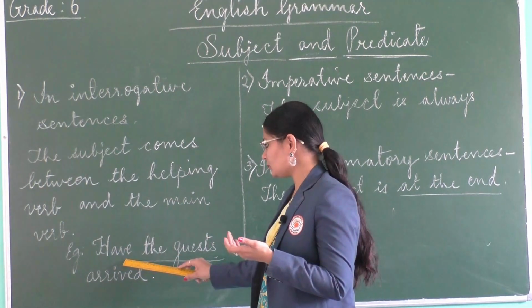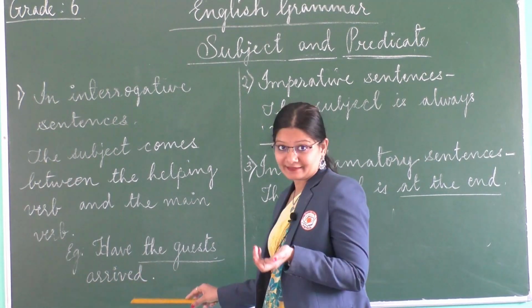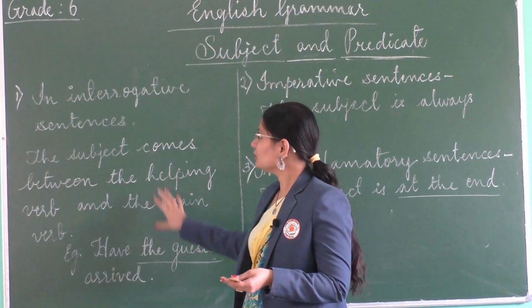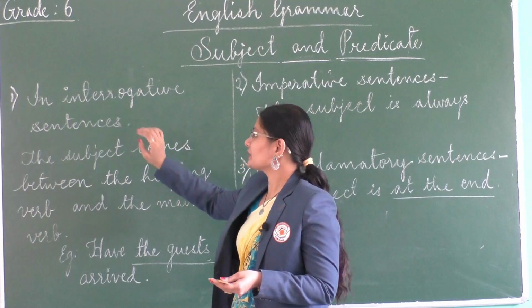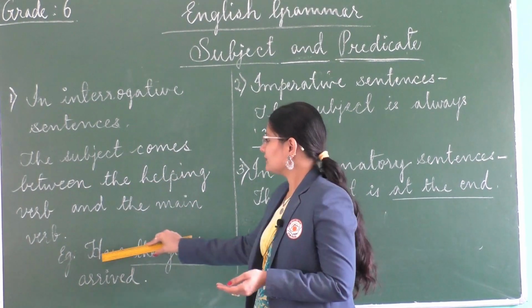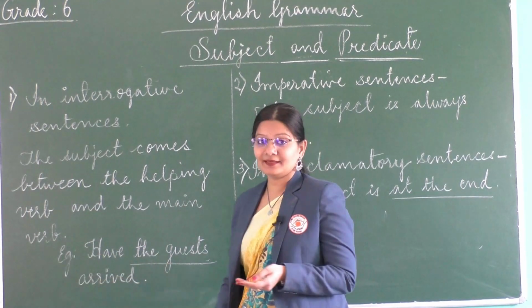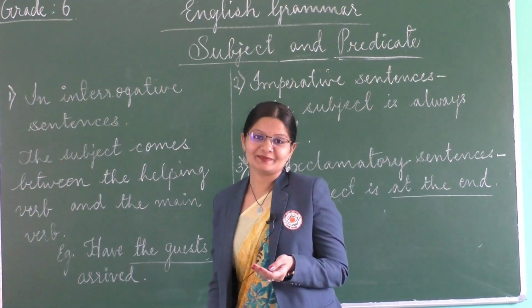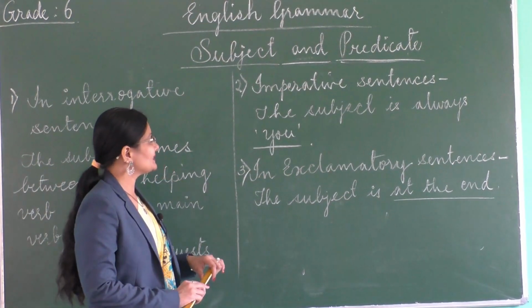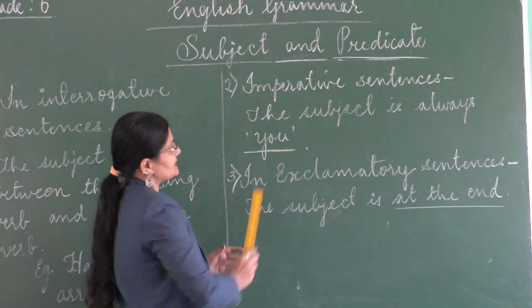So this is the helping verb and the main verb is arrived. So this is an example where in interrogative sentences the subject comes between the helping verb and the main verb.